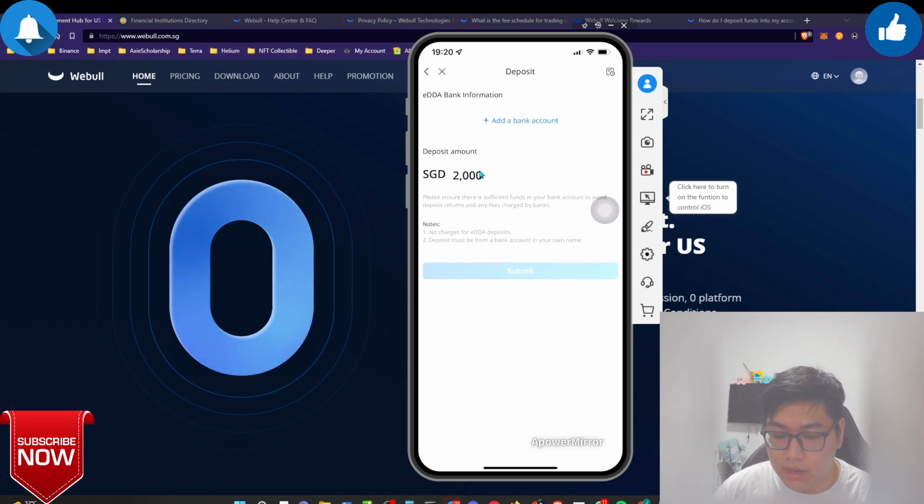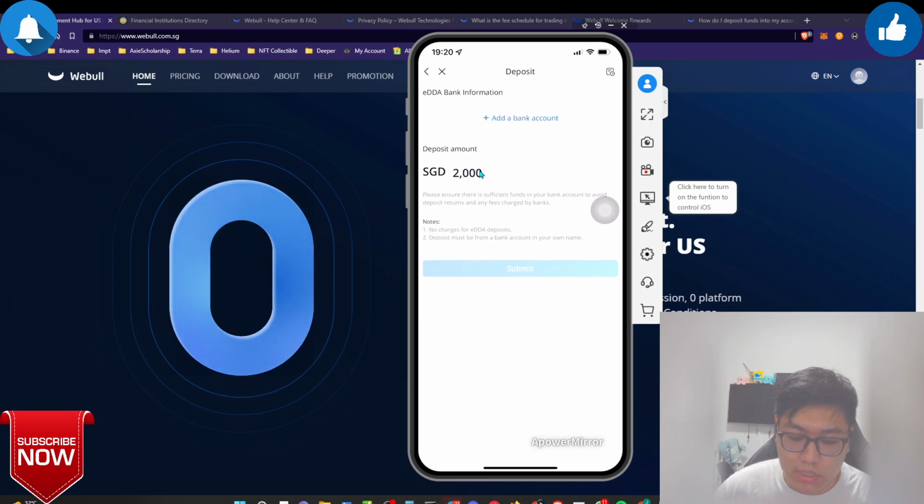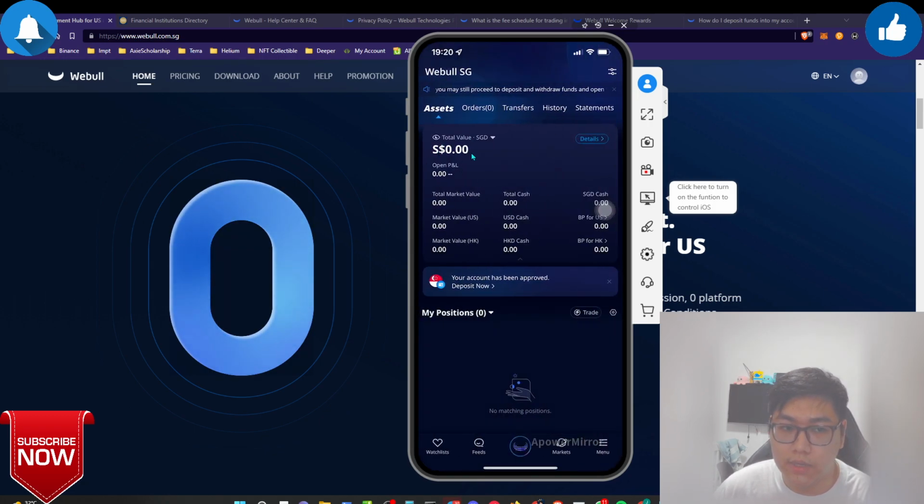Make sure you have the money there, and after that, from there, click on submit. So once you have submitted, you are able to see the cash over there, and after that, you need to execute a trade. So how do you execute a trade?